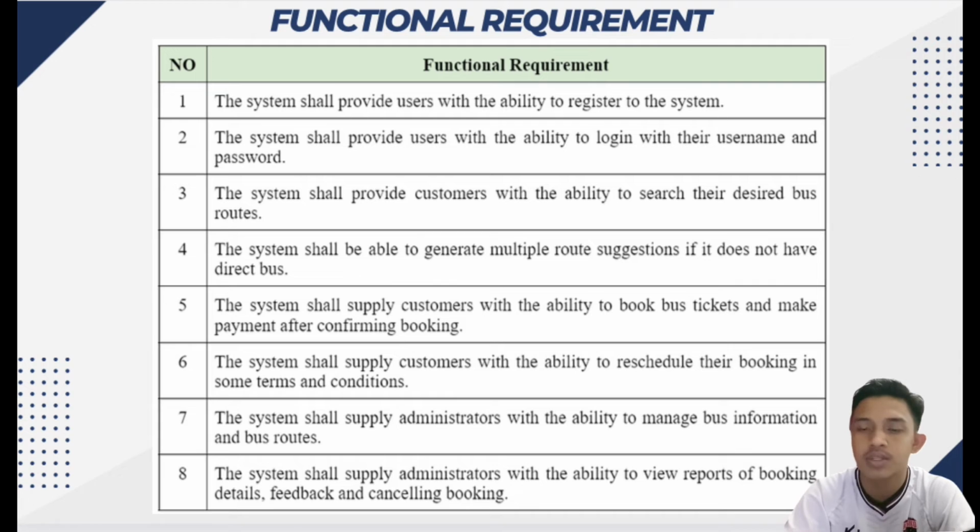The first one is the system should provide users with the ability to register to the system, and then the system should provide users with the ability to log in with their username and password. Then the system should provide customers with the ability to search their desired bus routes, and then the system should be able to generate multiple route suggestions if it does not have the direct bus, and so on.